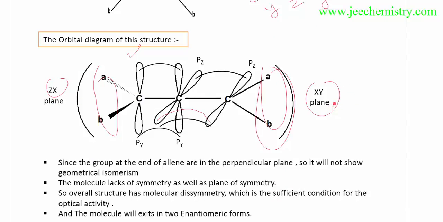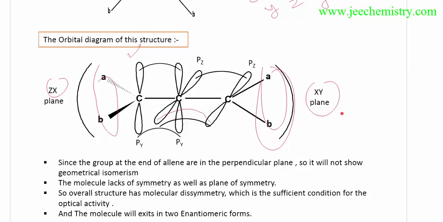For optical activity the compound should have dissymmetry. Dissymmetry means it doesn't have a plane of symmetry or center of symmetry. If the left side and right side are both in the same plane, then there is a possibility of a plane of symmetry, which would divide it into two halves. But due to dissymmetry, one end is in the XZ plane and the other is in the XY plane, both in different planes.